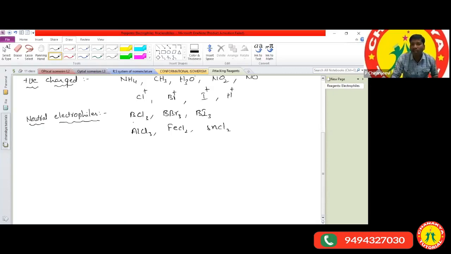Now you can check it out here. BCl3, BBr3, BI3 mean that around the boron we have a 6-electron configuration. Sir, what is the 6-electron configuration? Around the boron we have only 3 chlorine atoms. This is 1 chlorine, this is 1 chlorine, this is 1 chlorine. In the formation of 1 bond, 2 electrons are required. So boron is surrounded by 6 electrons only.